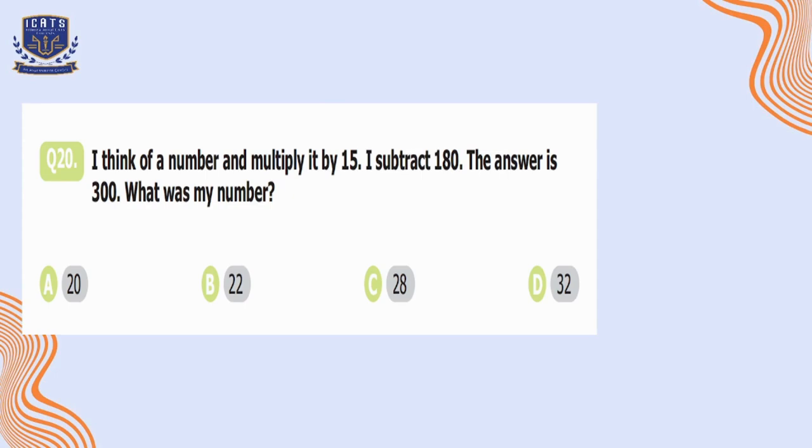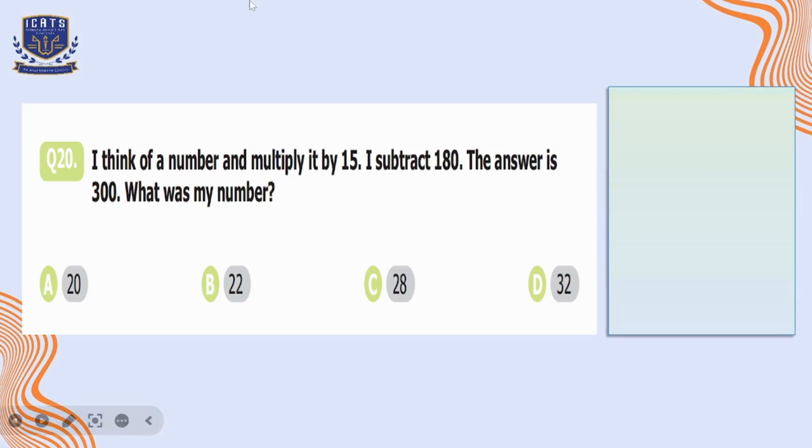Question number 20. I think of a number and multiply it by 15. I subtract 180. The answer is 300. What was my number? So to find out the number, we are going to take inverse of the operations which were applied to get the answer. So let's see. The answer is already with us, which is 300 here. And as we have subtracted 180 out of it, now we are going to add 180 into it. So the answer is 480.